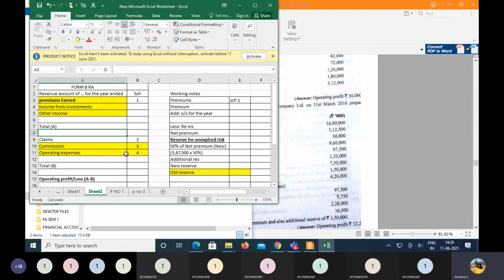Then followed by the expenses here. So here the expenses are classified into three different groups. That is the claims, commission, followed by the operating expenses. So claims as per 2, commission 3, operating expenses 4, and the difference between the income and the expenses here we call it operating profit or a loss, right?